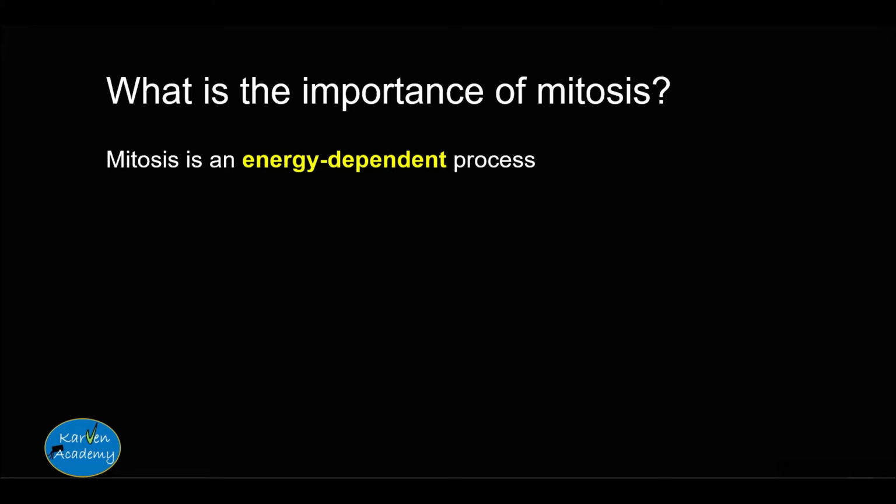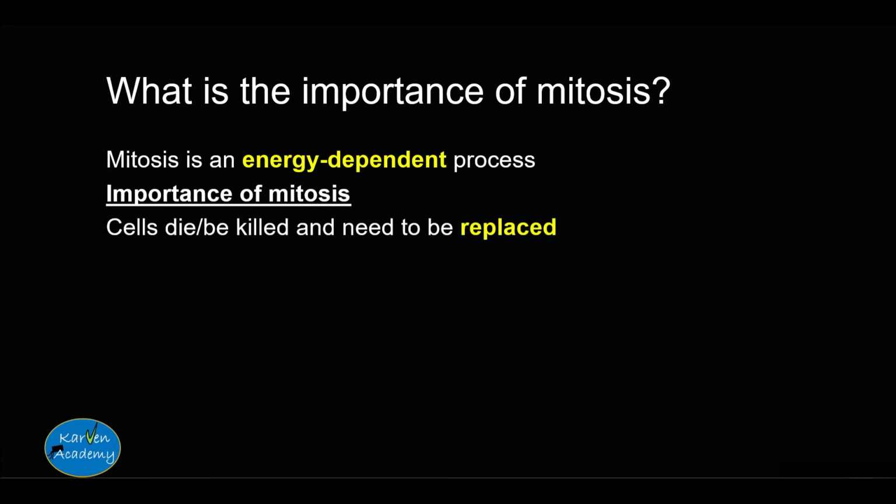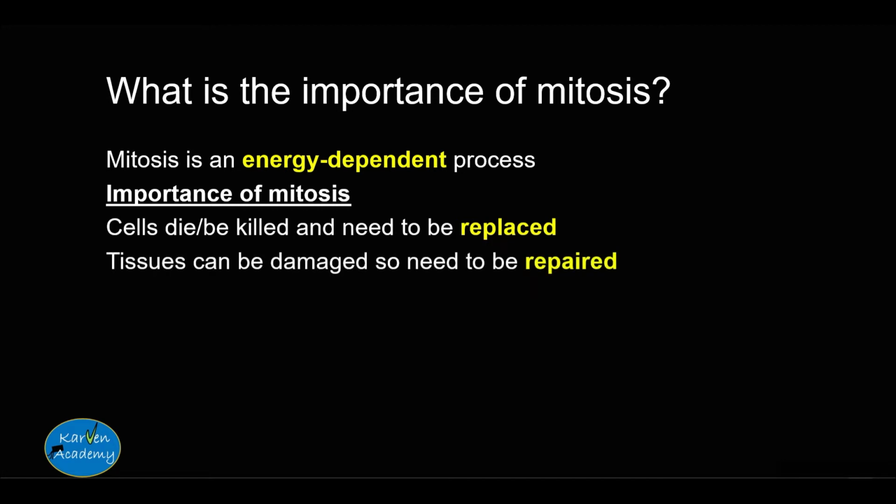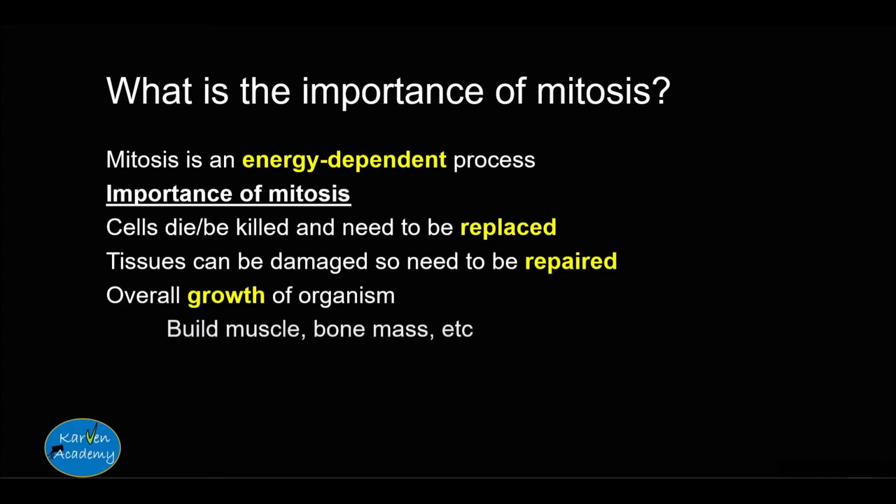One of the most important needs for mitosis is cell replacement. Cells die every minute and every day, and they need to be replaced. Another need is tissue repair. It's not surprising that when we get injured, our body covers up the scars, and this is only possible through mitosis. Finally, mitosis is important for the overall growth of the organism. That's why you're not the same height or weight you were 10 years ago. And all this leads to survival of an organism.